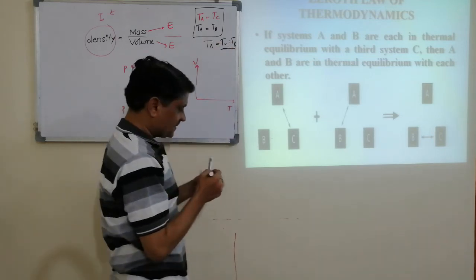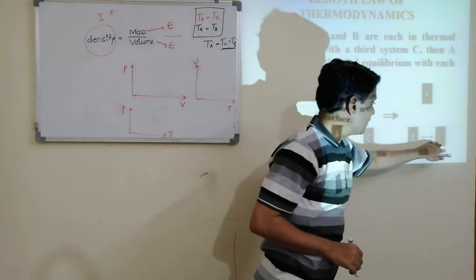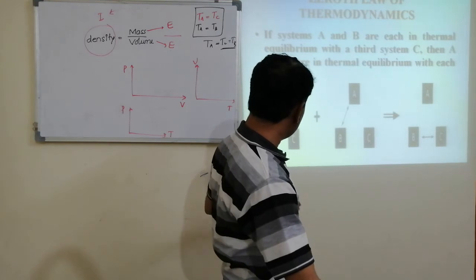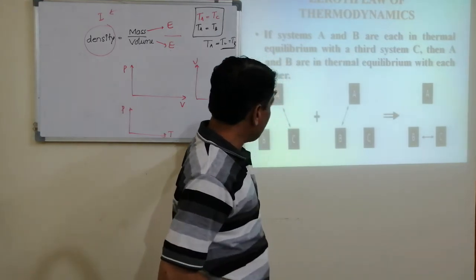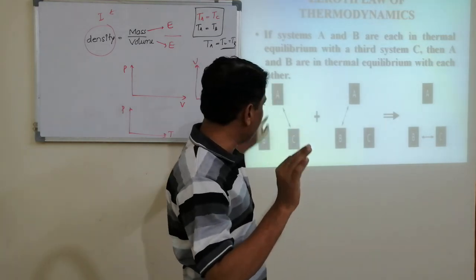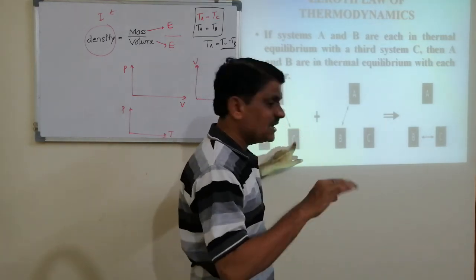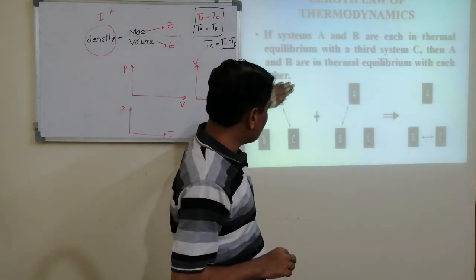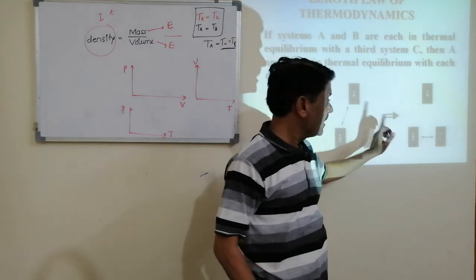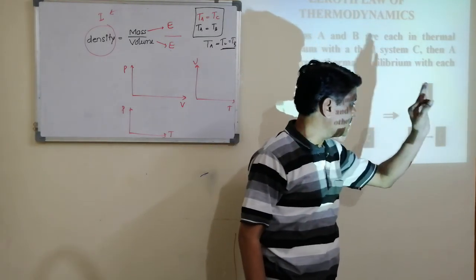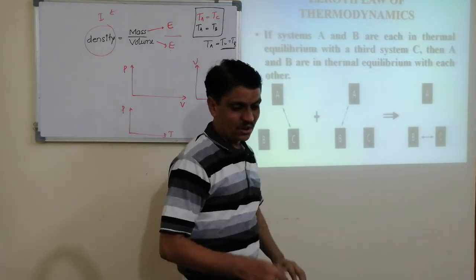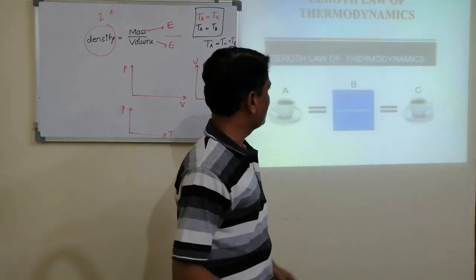Therefore temperature of C is equal to temperature of B. System A is thermally in equilibrium with B and C separately. Then B and C are also in thermal equilibrium. So that is the zeroth law of thermodynamics.